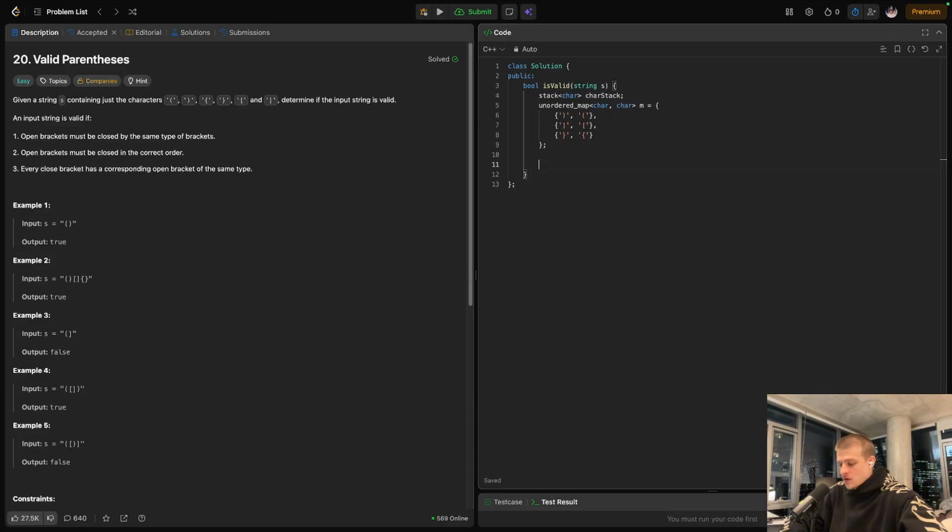So let's loop over the string they give us. We'll use this kind of style loop.